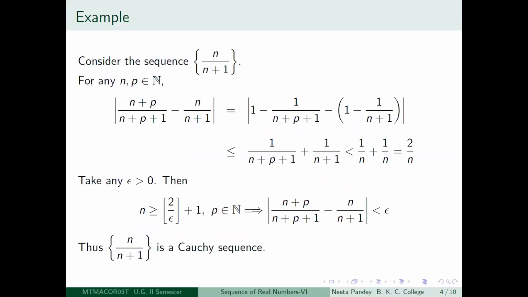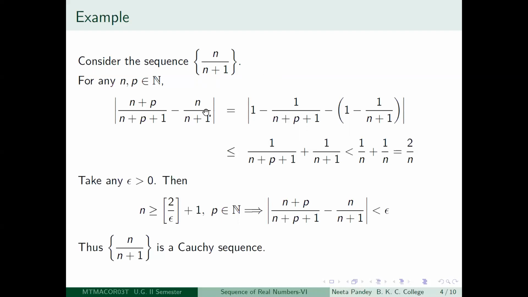Okay, so let us look at a slightly more difficult, if you like, example. It's not difficult as such. So look at n by n plus 1. Consider this sequence. So you can handle it in many ways. One way, which is very useful, is that whenever you have the denominator as n plus 1, in the numerator you try to write it as n plus 1 plus something.